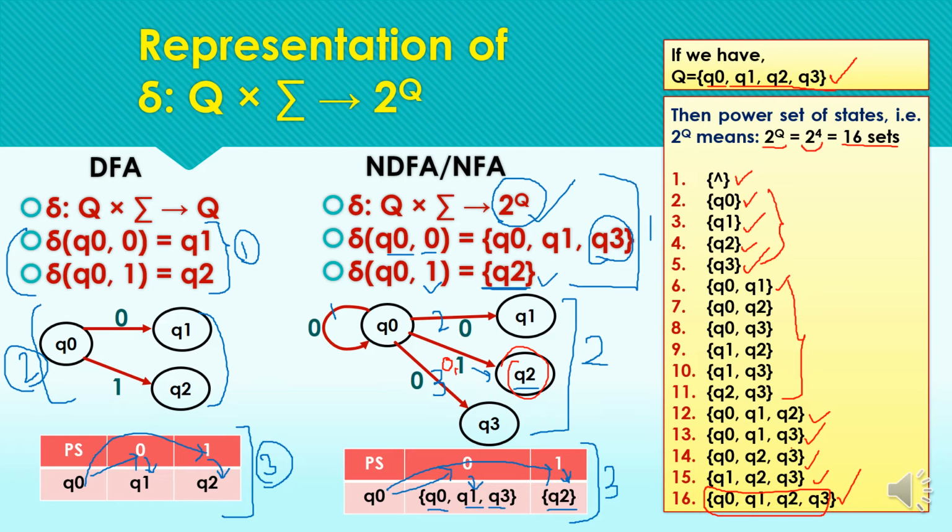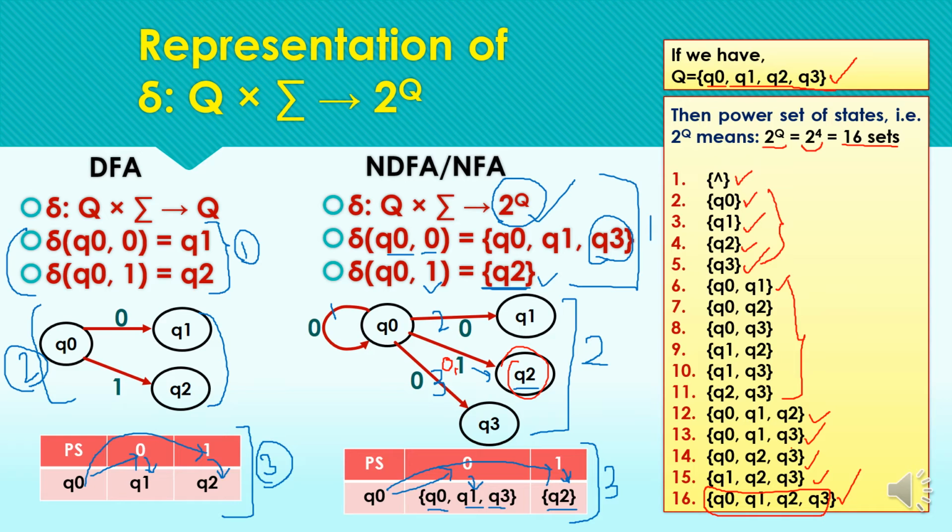If we have 5 states in an NFA, then the resulting power set will be of 2 raised to the power 5, so the combinations of states depend on the number of states in the NFA.